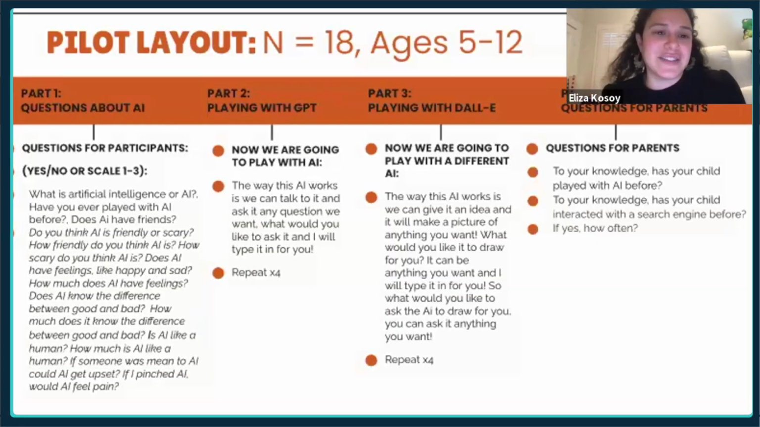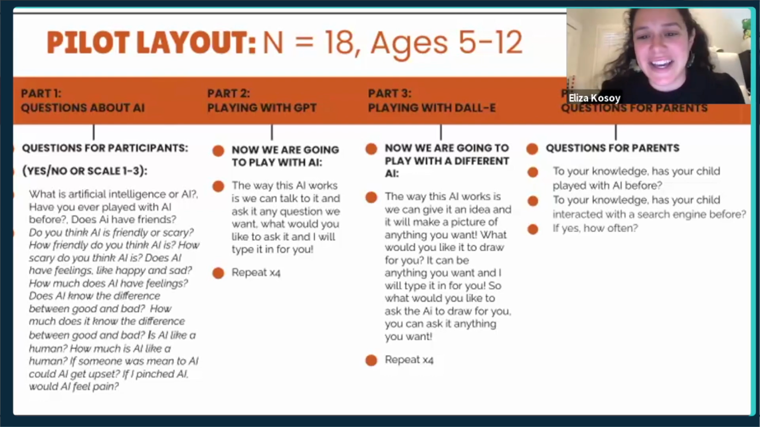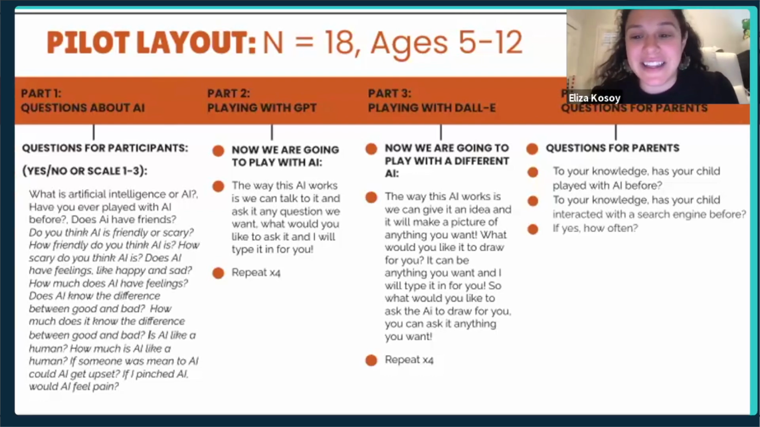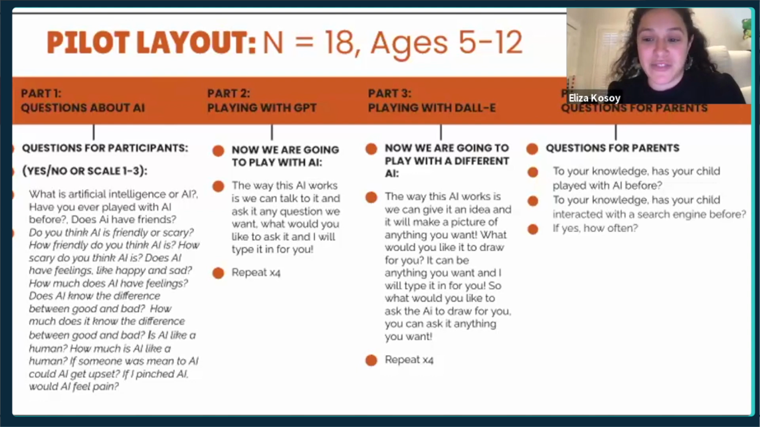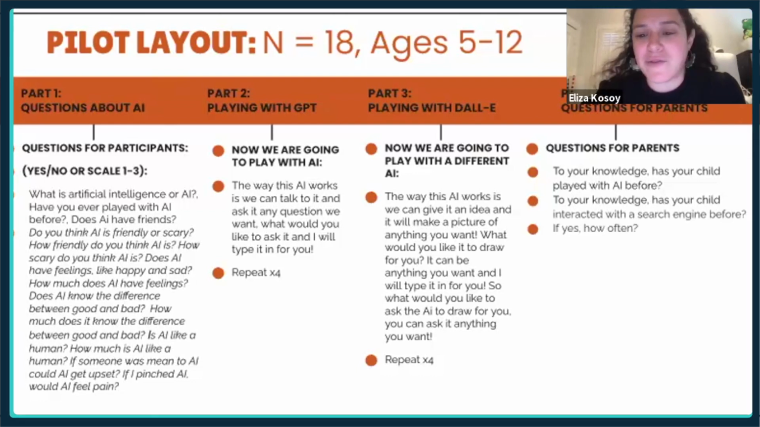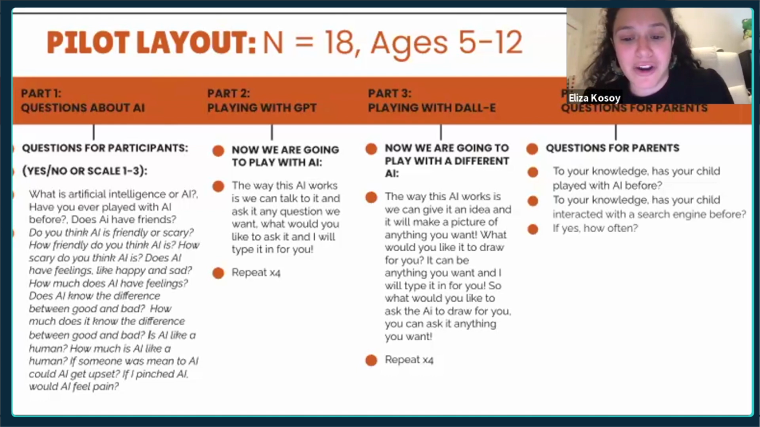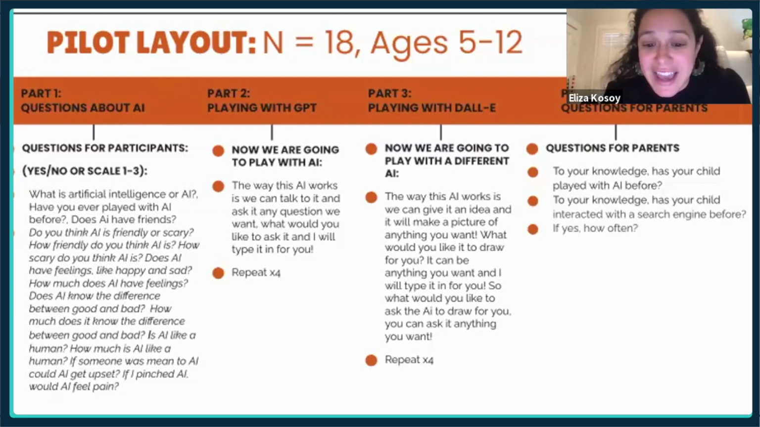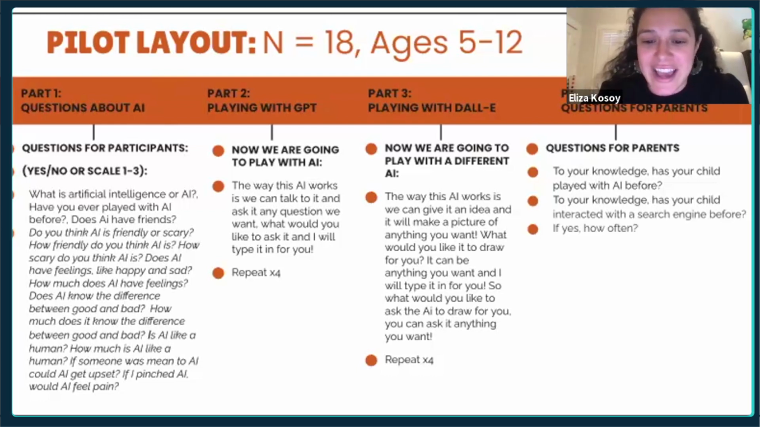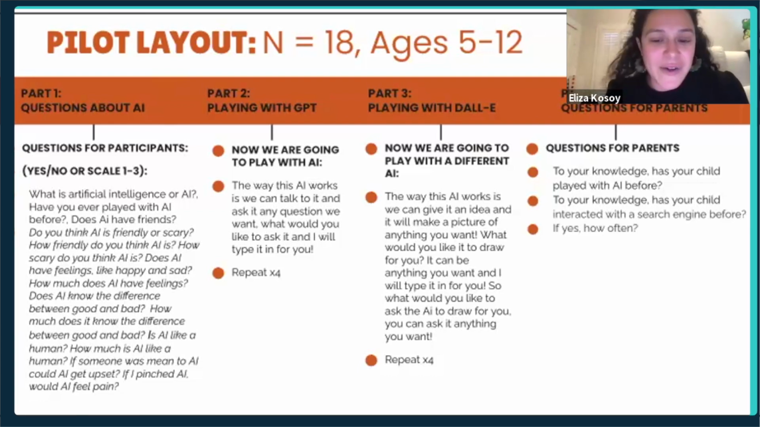And just to give you a little layout of what the studies look like, our first study was a pilot where we did 18 children between the ages of 5 and 12. And here I'm just going to show you everything that we did. So really what we're looking to understand is, do children even know what AI is? Have they played with AI before? We asked them questions like, do you think AI has friends? Do you think AI is friendly or scary? We get rankings on how friendly or scary they think it is.